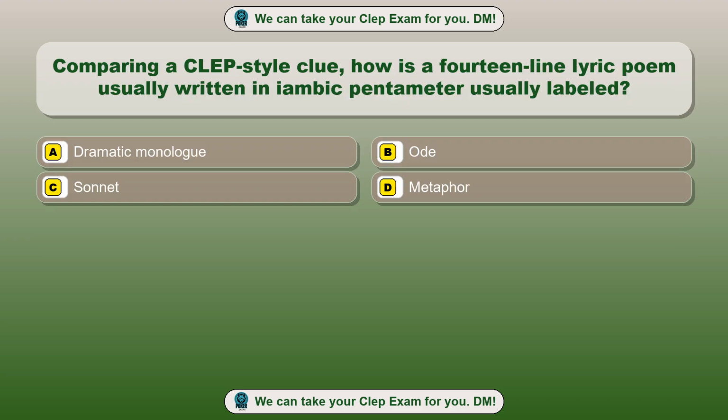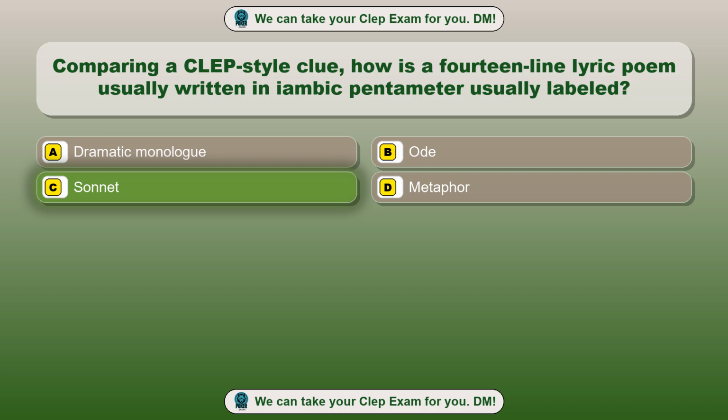Question 80. Comparing a CLEP-style clue, how is a 14-line lyric poem usually written in iambic pentameter usually labeled? Option A, Dramatic monologue. Option B, Ode. Option C, Sonnet. Option D, Metaphor. The correct answer is option C.